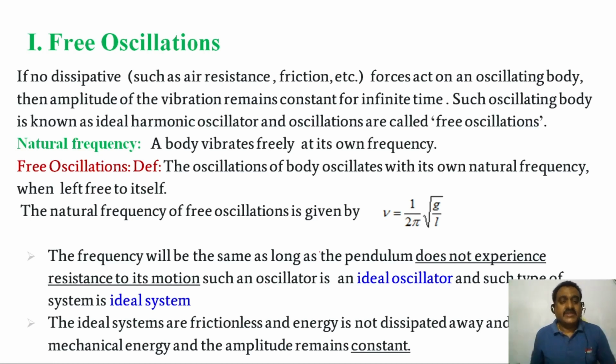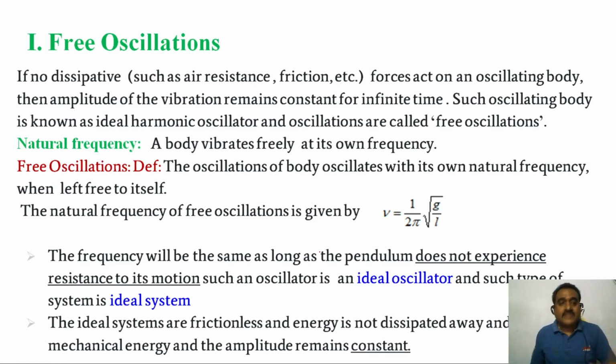Free oscillations. If there is no dissipative force acting on the body, that body's total energy is always constant and also the amplitude is always constant. This type of system is called an ideal system. This type of oscillator is called an ideal oscillator.